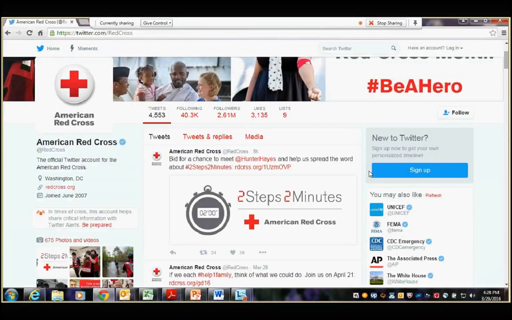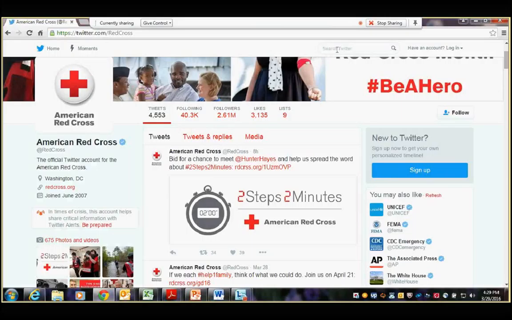This is a tool that I use very frequently whenever we have severe storms or wildfires or really anything that's impacting Arizona, New Mexico, and Texas. The real first place that I go to gain situational awareness is Twitter. And the great thing about this is you don't actually have to be a Twitter user. You can just go onto the main page and use the search bar up here.